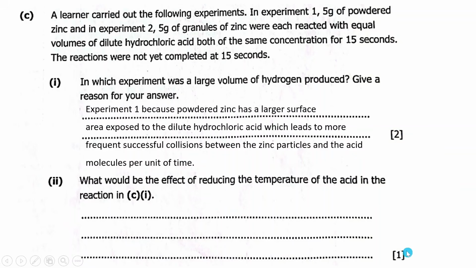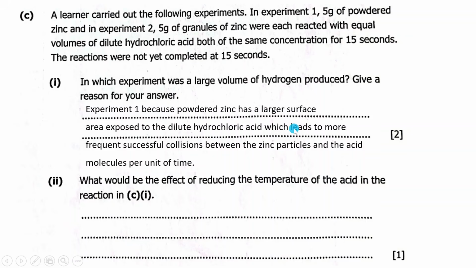This one where they have given 1 mark, 3 lines. In one of the videos, I actually said these examiners, they are confused. Sometimes they give learners less space in a question that requires more marks, so that the learner will be confused to fail. That's not fair. Let us be fair to these learners so that they pass.